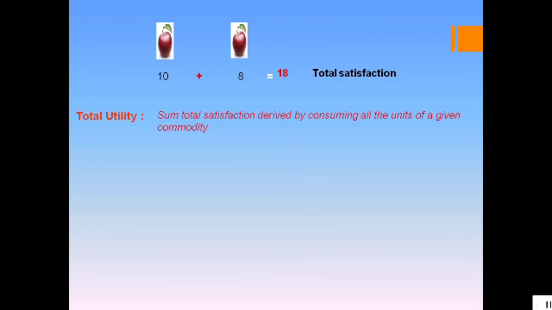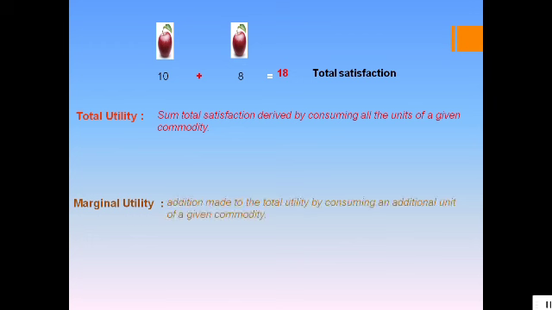Now, when we consume the second unit, we call it the margin of consumption. So, that will be called marginal utility. It is the addition made to the total utility. So, to 10 we added 8. So, the addition made to the total utility by consuming an additional unit of a given commodity will be defined as marginal utility. Let us understand these two concepts in detail with the help of a table.